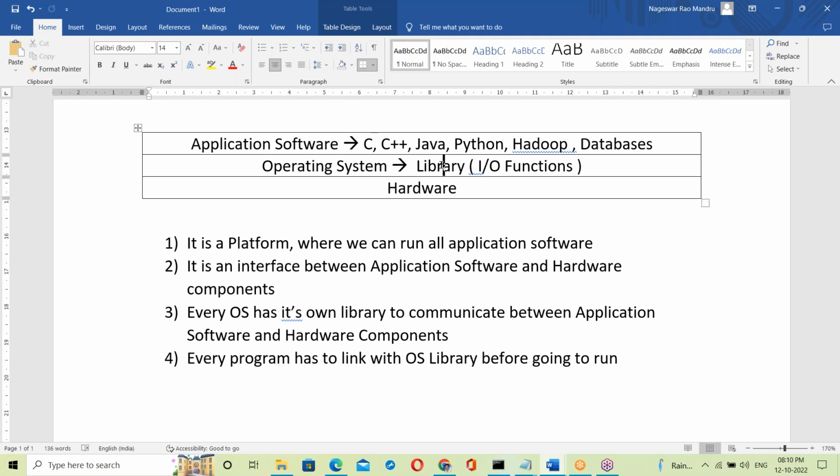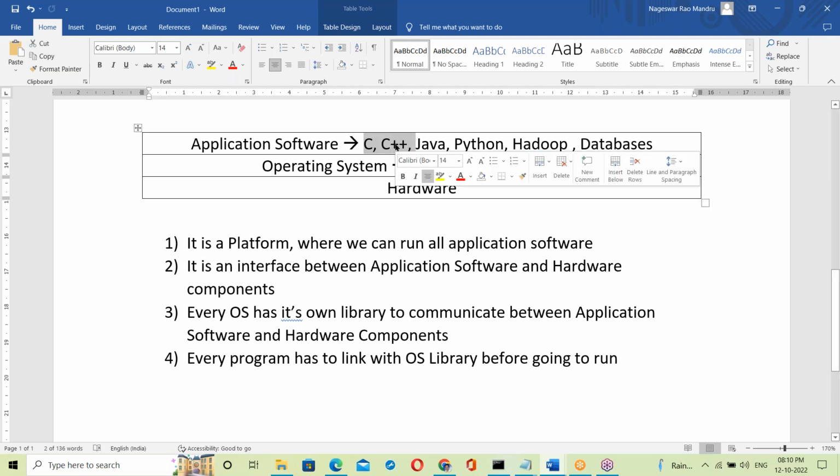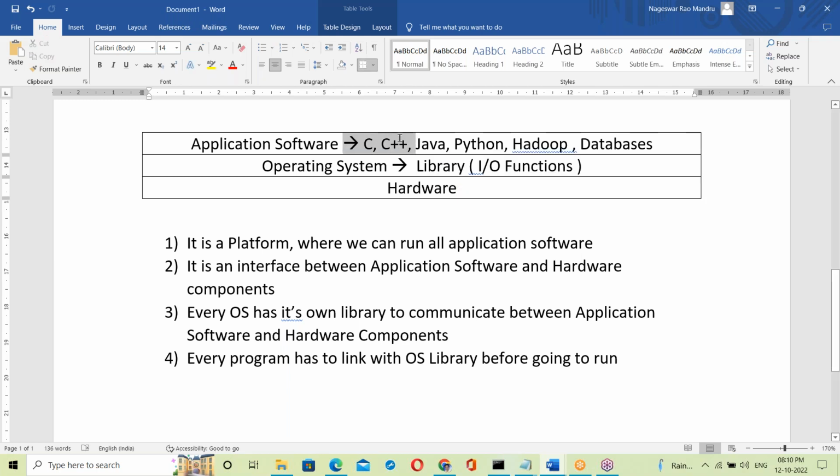Yes, linking will be done now. Okay, Tulsiram. Suppose it is C and C++, at the time of creation of exe file itself, the linker will link it. In C language compile there is a linker, and that linker does the linking. In C and C++, at the time of creation of exe file itself, it links with OS library.